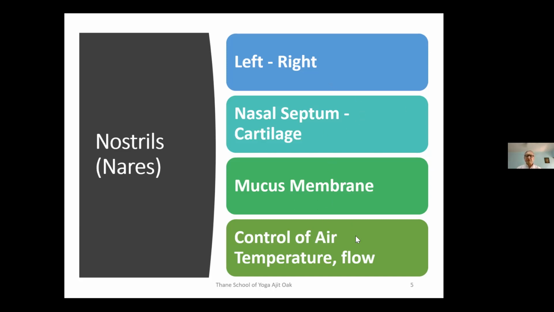Basically, the nostrils control the temperature of the air which comes inside the body, and they control the rate of flow of the air. We'll talk about temperature a little later, but regarding the flow, suppose we go to a place where a storm is going on outside, where the air is flowing very fast.